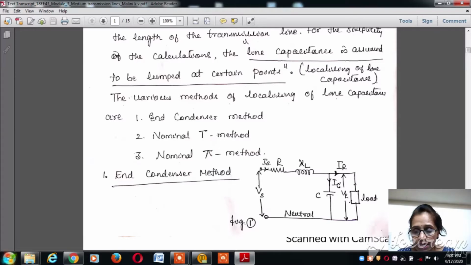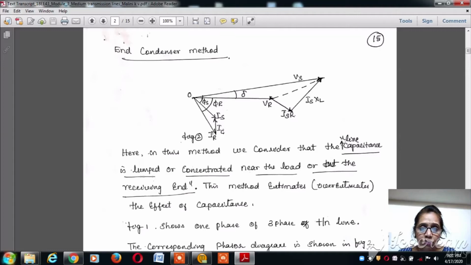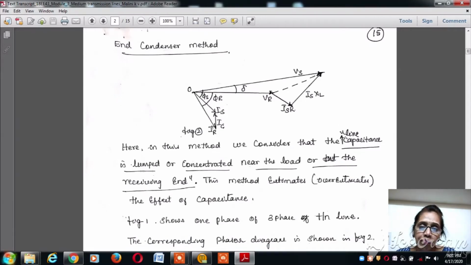So IC is nothing but the vector sum of Is and IR. IR is the current that is flowing through the load. The drop Is R is in phase with Is, and then it can be plotted like this. At an angle of 90 degrees there is a drop Is into XL due to the inductive reactance. The vector sum of Is R and Is XL gives us the line between VR and the total voltage Vs.